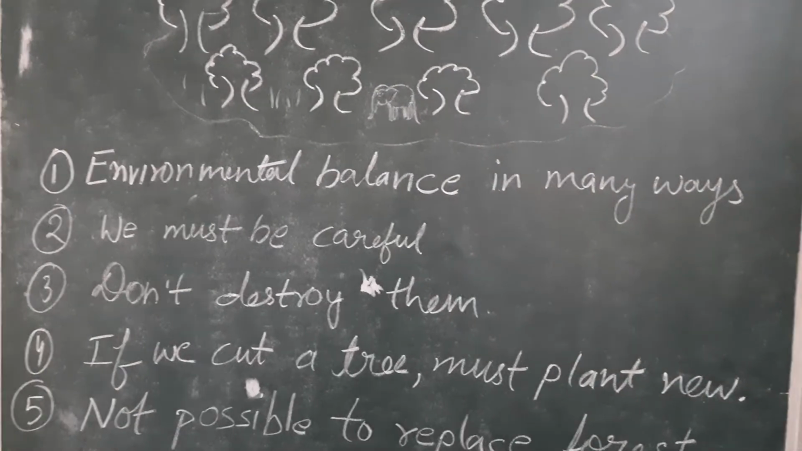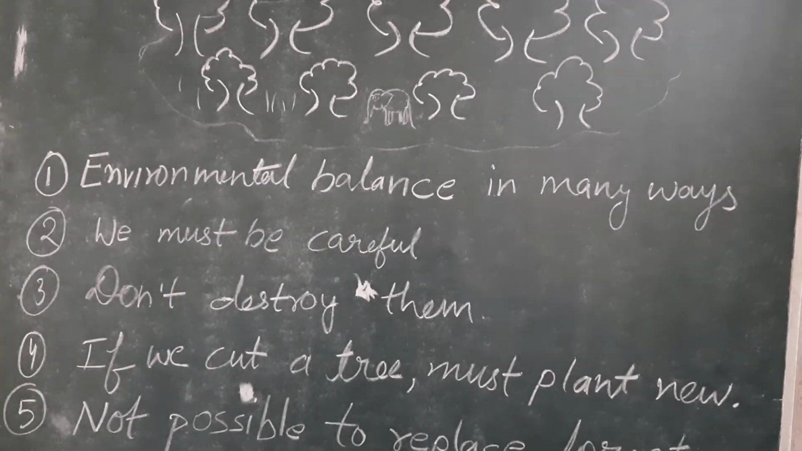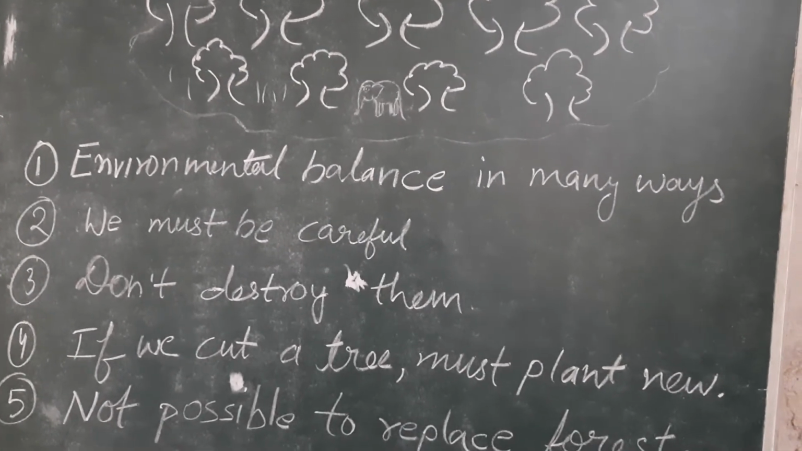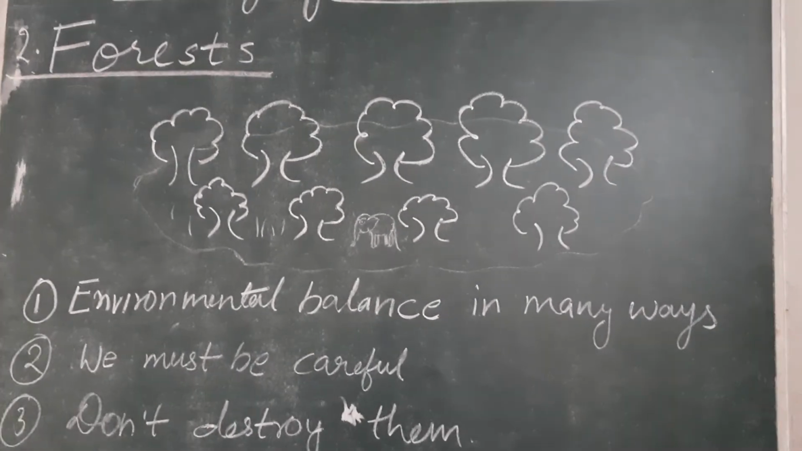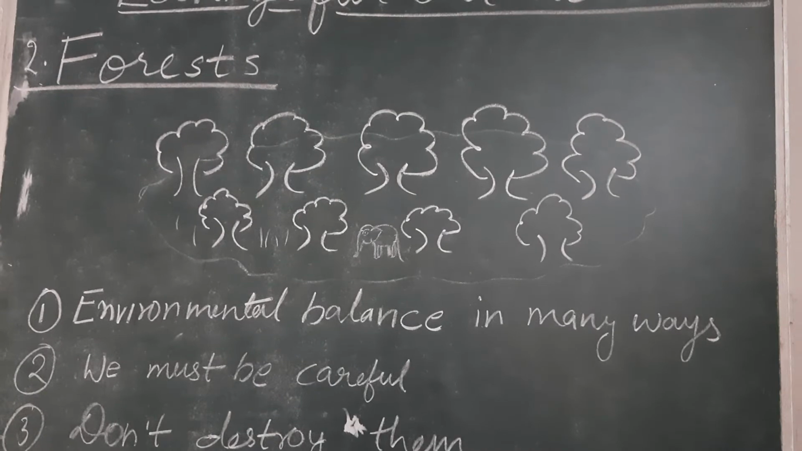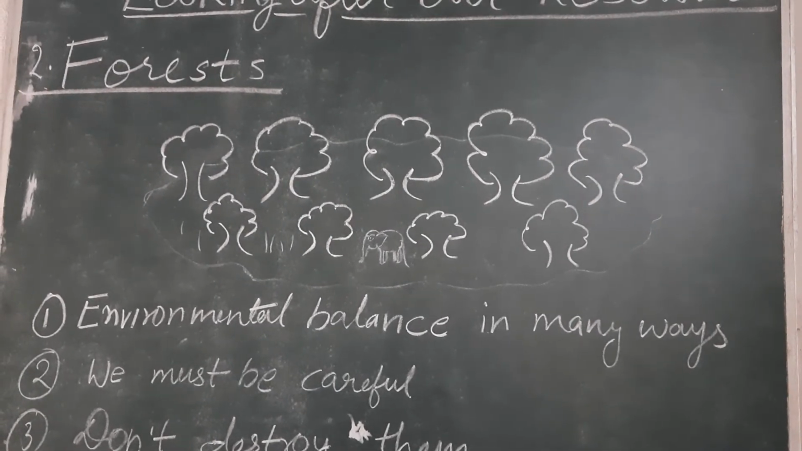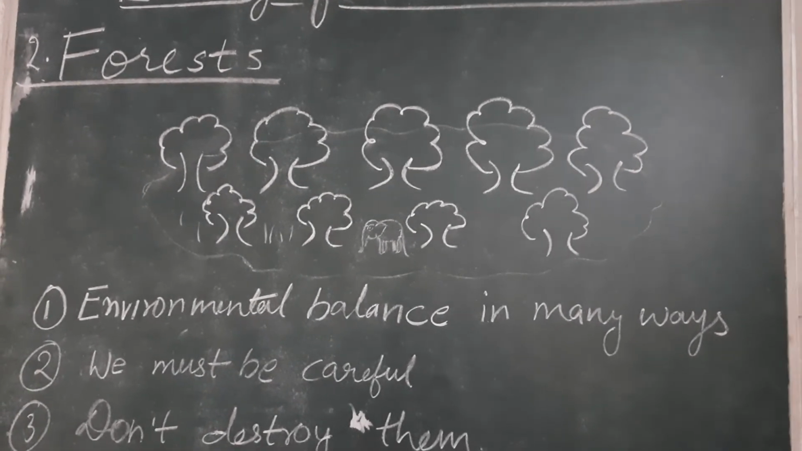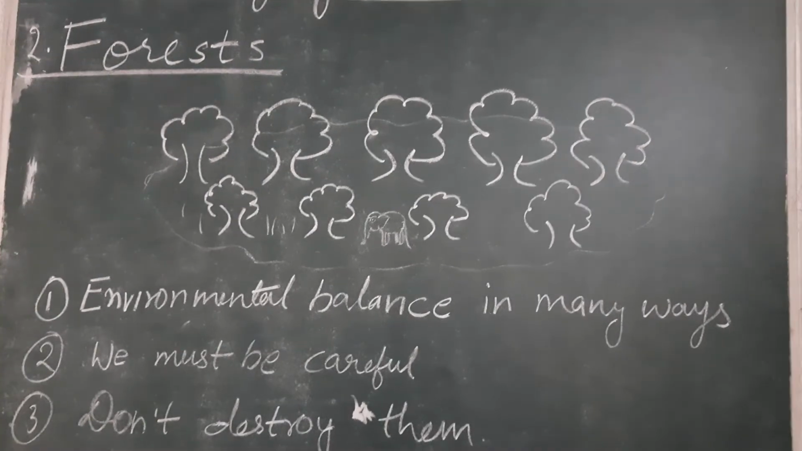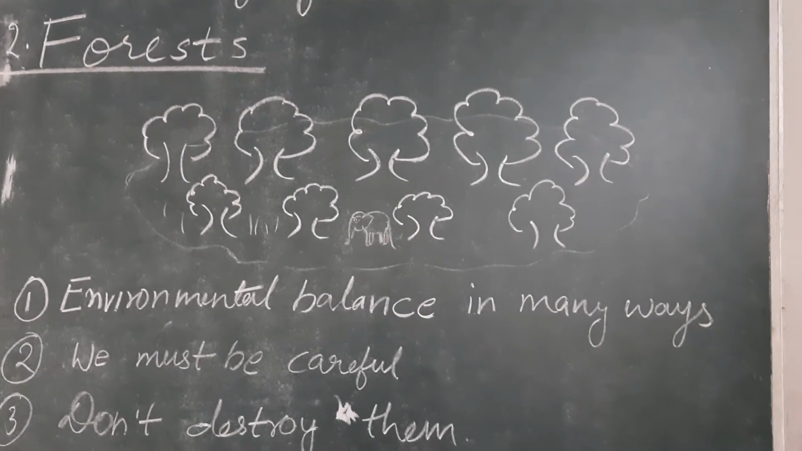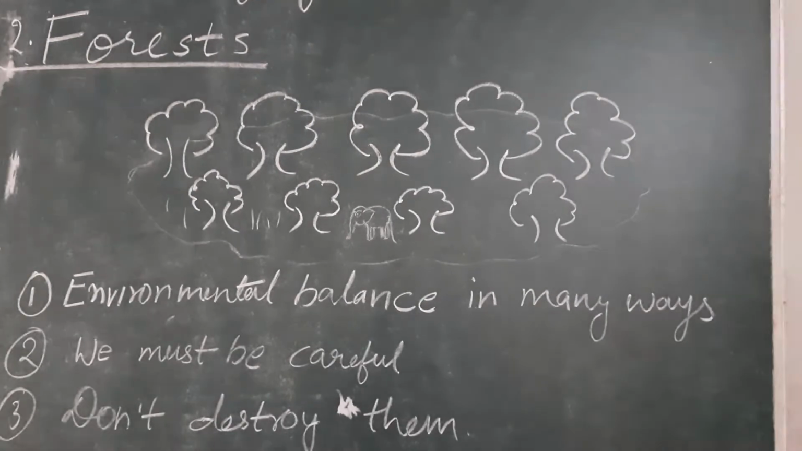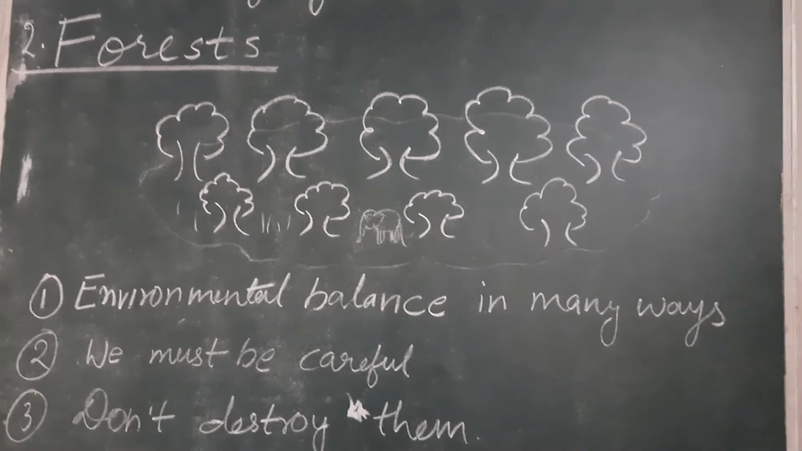We can't cut them. If we are cutting, so it is not possible to replace a forest. Like one tree, nowadays a technique is developed in which one tree can be replaced from one place to another place, but it is not possible to replace full forest because there are so many trees, so many animals. So in this chapter we will see what else we can do.